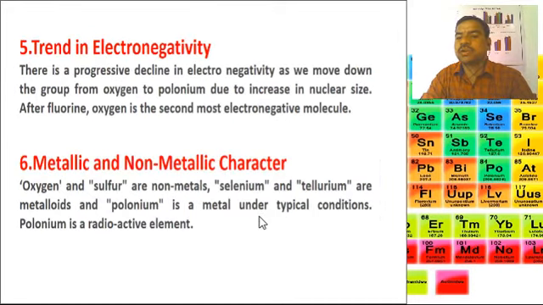The trends in electronegativity. There is a progressive decline in electronegativity as we move down the group from oxygen to polonium due to increases in nuclear size, and after fluorine, oxygen is the second most electronegative element. Then the metallic and non-metallic characters of the group 16 elements. Oxygen and sulfur are non-metals, selenium and tellurium are metalloids, and polonium is a metal under typical conditions. Polonium is a radioactive element.